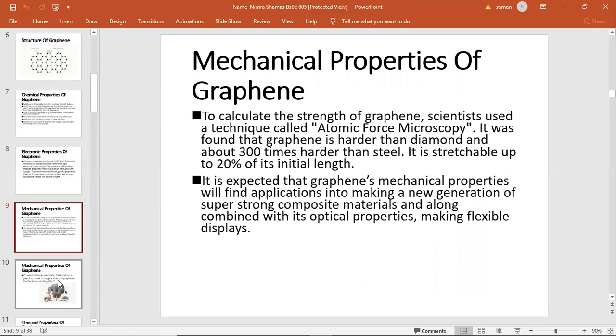Mechanical properties of graphene. To calculate the strength of graphene, scientists use a technique called atomic force microscopy. It was found that graphene is harder than diamond and about 300 times harder than steel. It is stretchable about 20% of its initial length. It is expected that graphene's mechanical properties will find application in making a new generation of super strong composite materials, along with optical properties, making flexible displays.